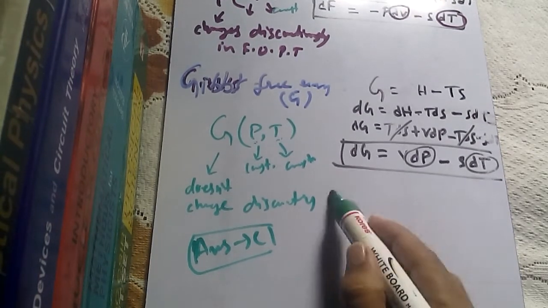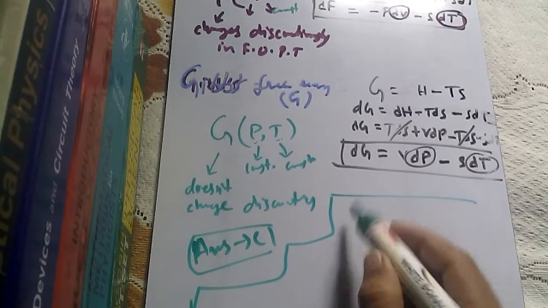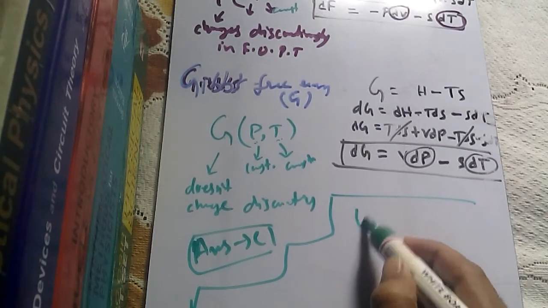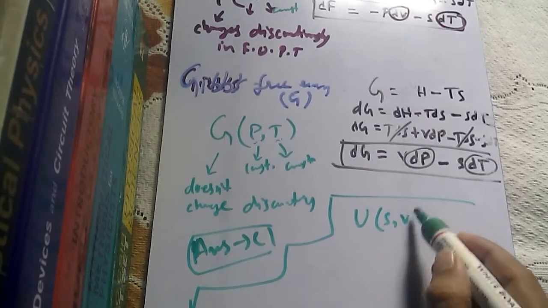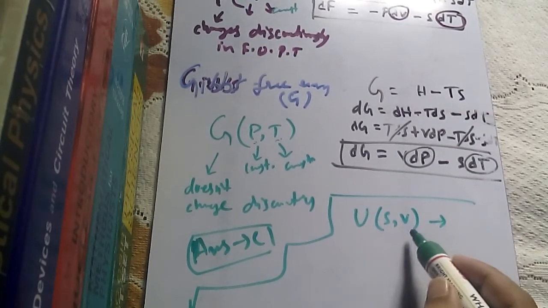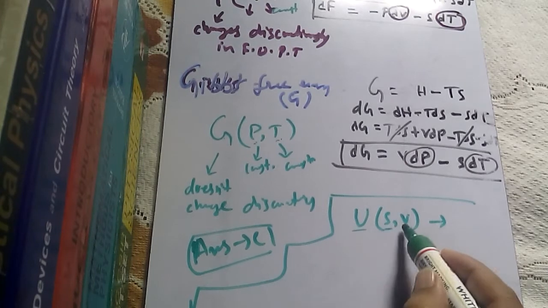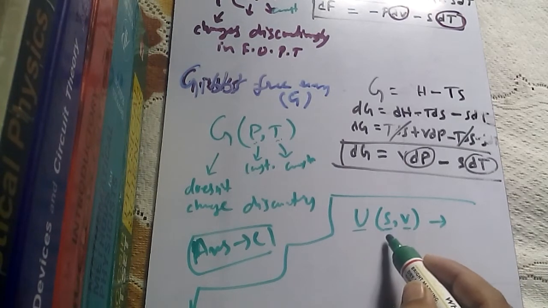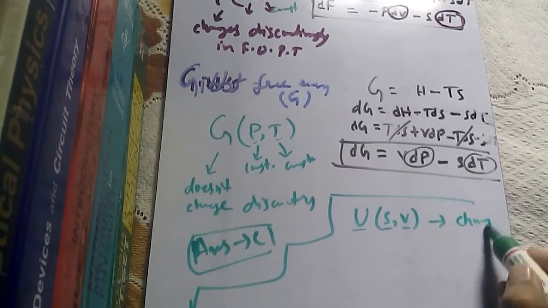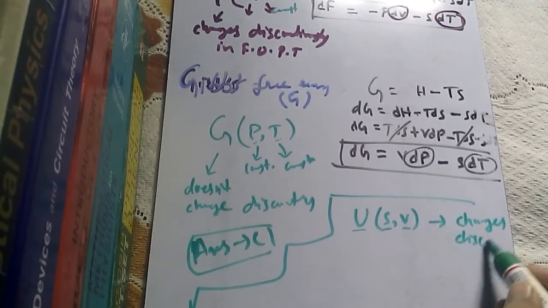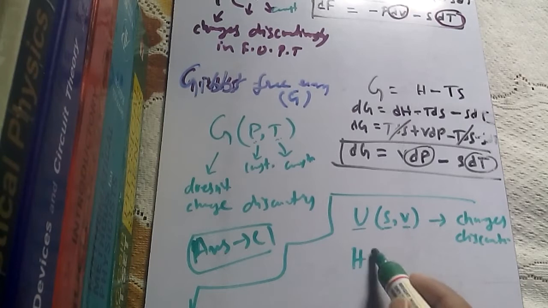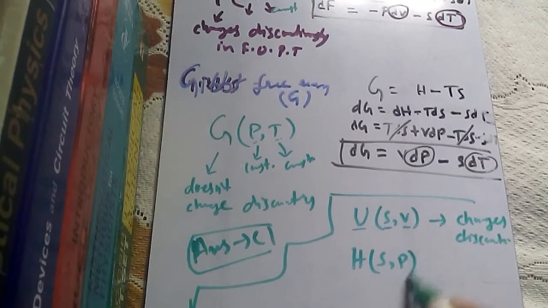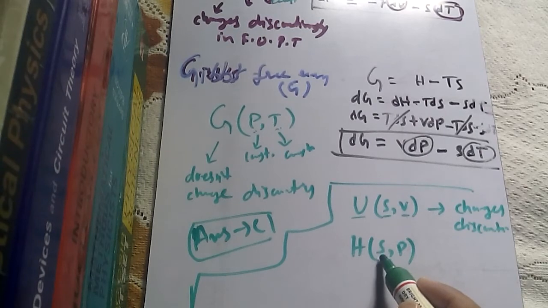Now let me write it down in a clearer way. Internal energy is a function of entropy and volume, so it will follow entropy and volume. Since entropy changes discontinuously, internal energy also changes discontinuously. Then enthalpy, which is a function of entropy and pressure, depends on entropy, and entropy changes discontinuously, so enthalpy changes discontinuously.